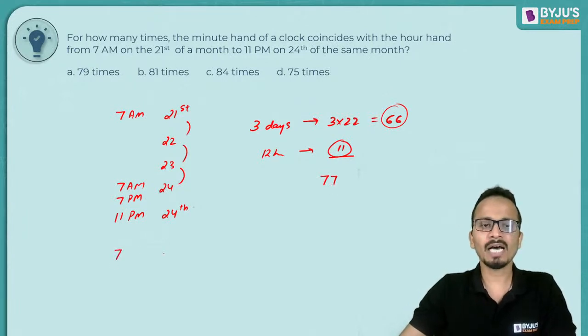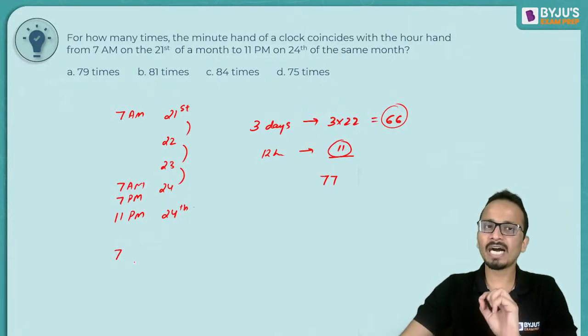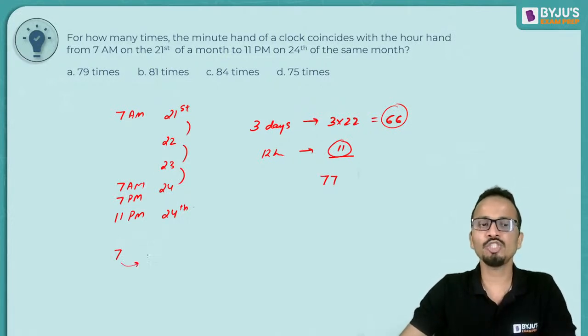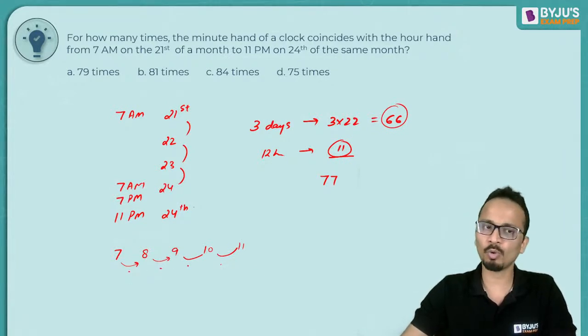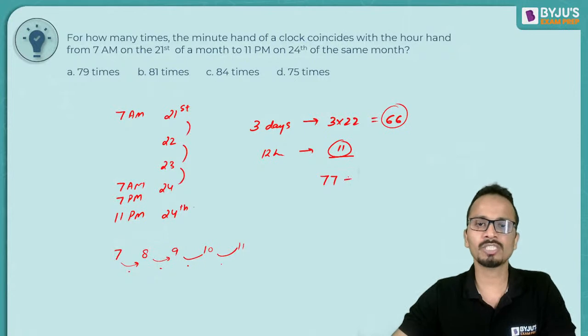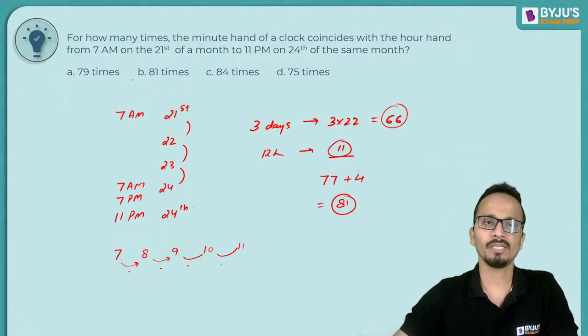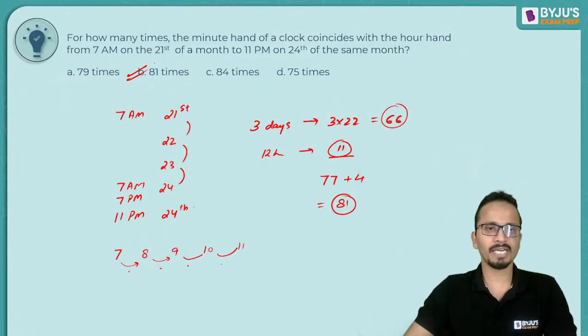Now 7 up till 11, every hour this will happen once. So 7 to 8, 8 to 9, 9 to 10, and then 10 to 11. So every hour it will happen once. So 4 hours have elapsed. So 77 plus 4, the final answer will be 81. So option B will be the correct answer.